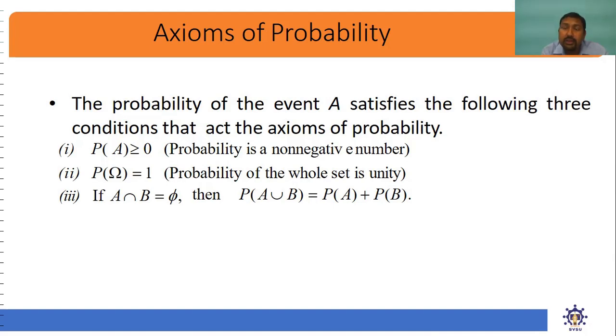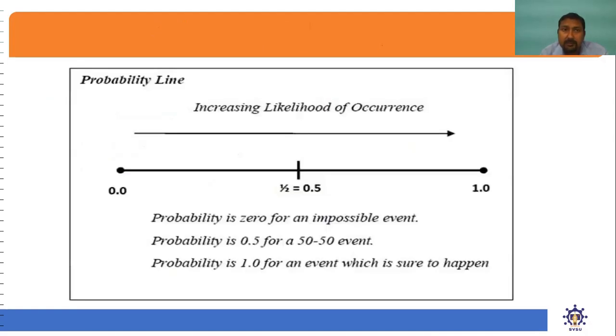It can be equal to 0, but not negative. Next is probability of S, the universal event, is equal to 1. Probability of the whole set is unity, that means the universal set. If probability of A intersection B is equal to phi, that means these are mutually exclusive events, then probability of A union B is equal to P(A) plus P(B). So we can say that axioms and probability properties are similar.